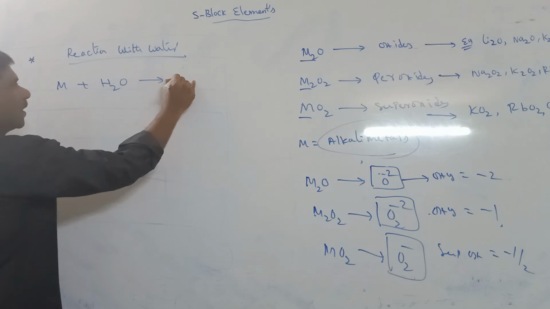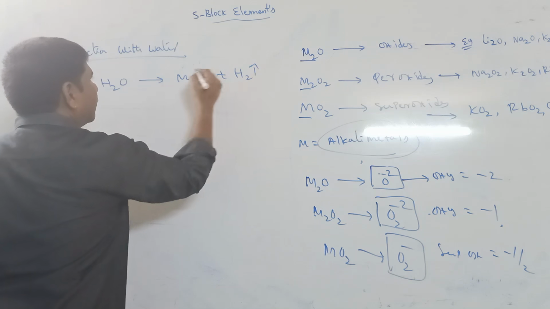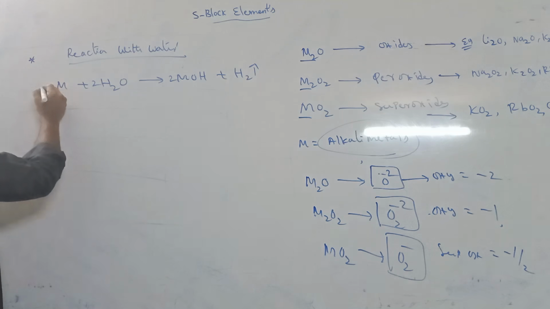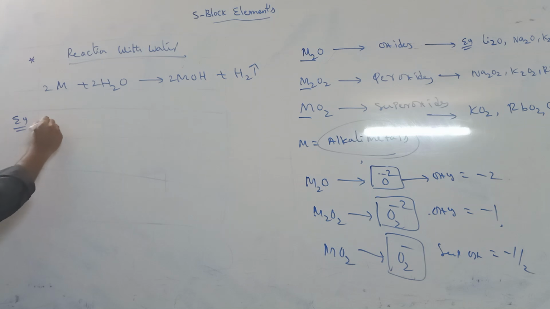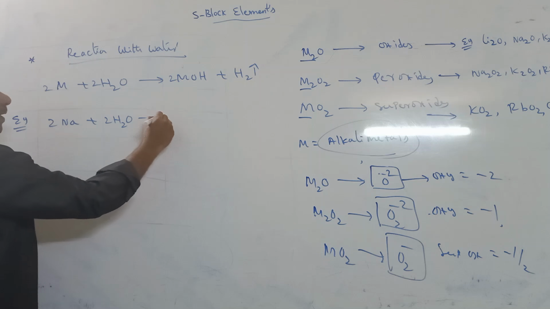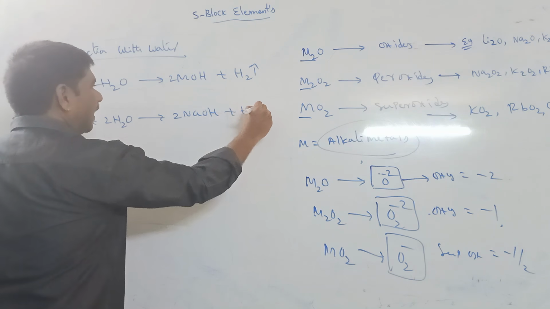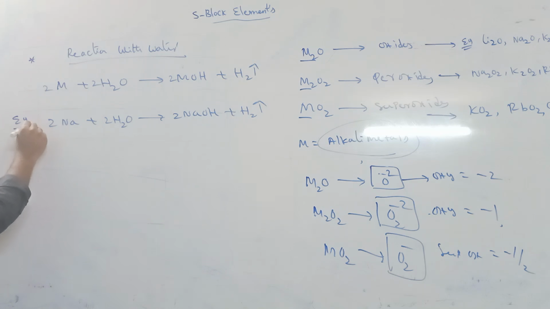On reaction with water, they form MOH and hydrogen gas. For example, 2 sodium reacts with 2 water molecules to form 2 NaOH and hydrogen gas.